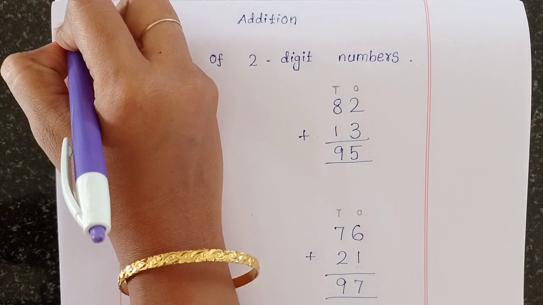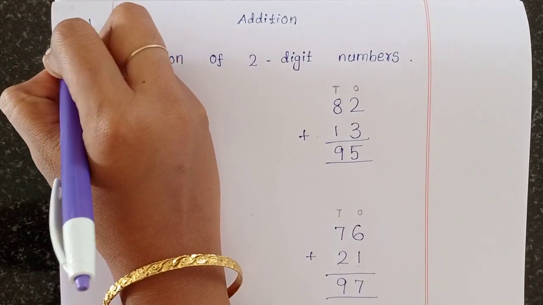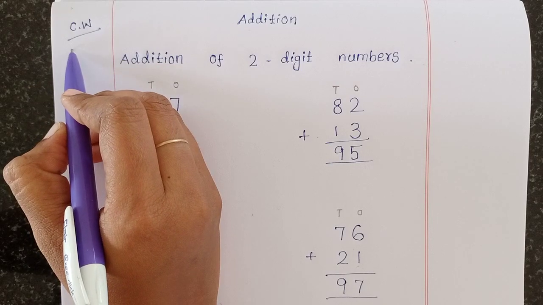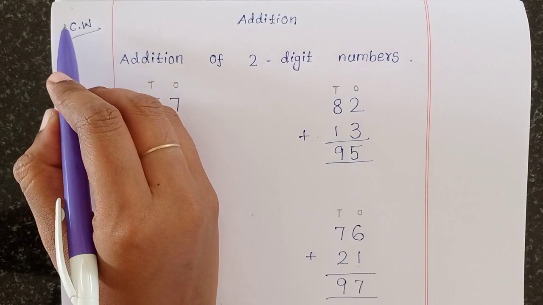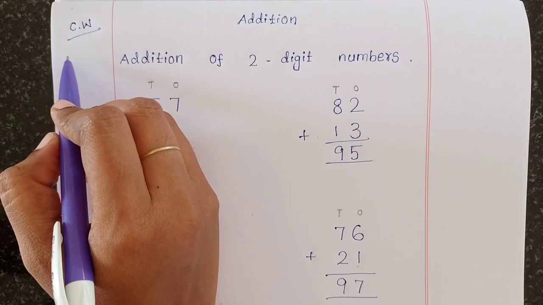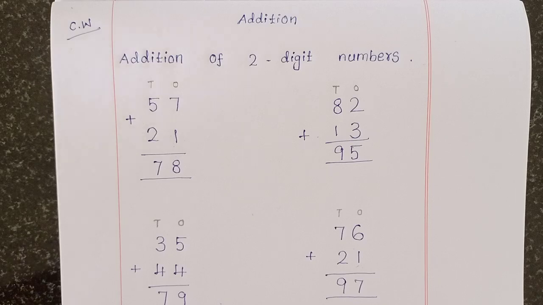Here you should write classwork, CW. Then write today's day and date.